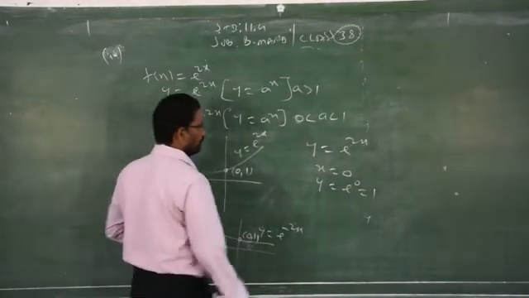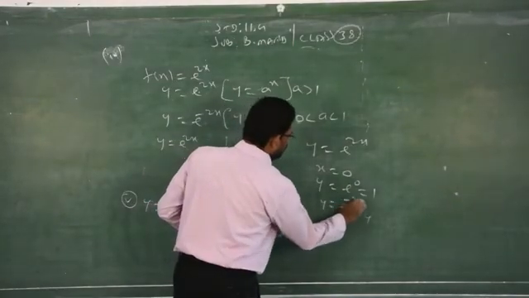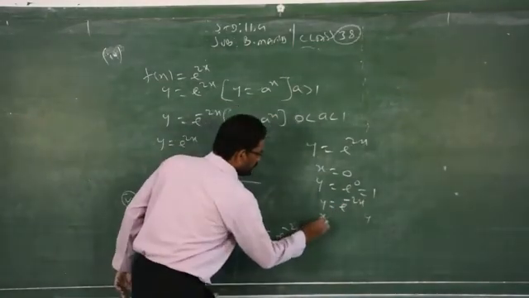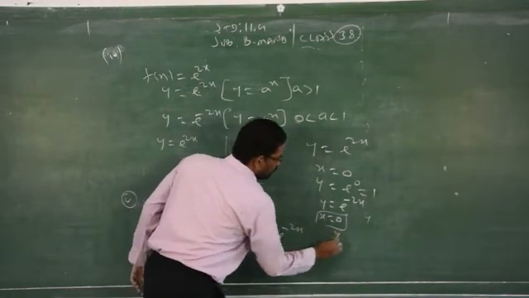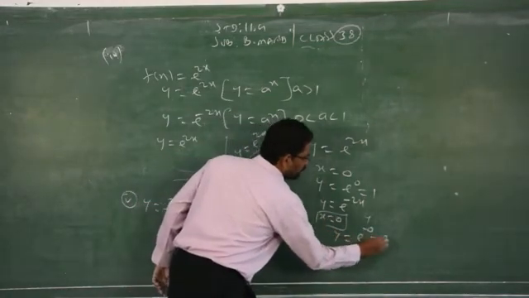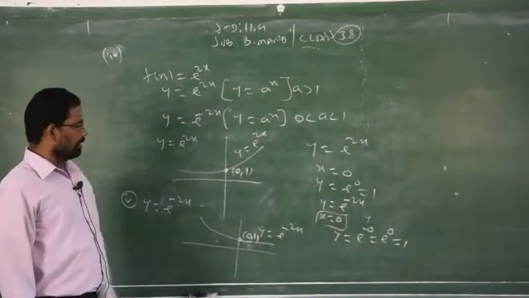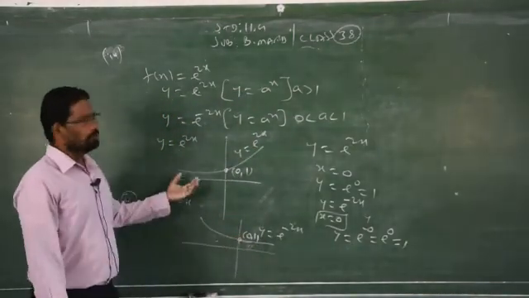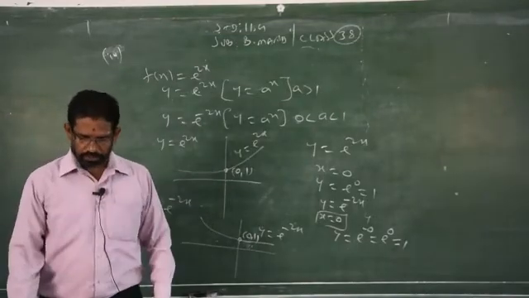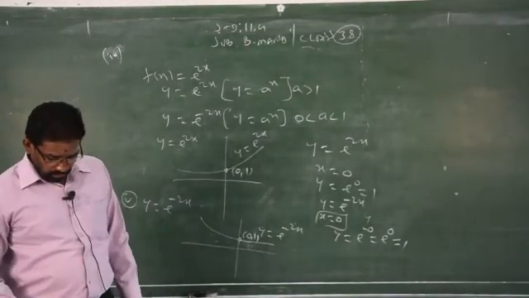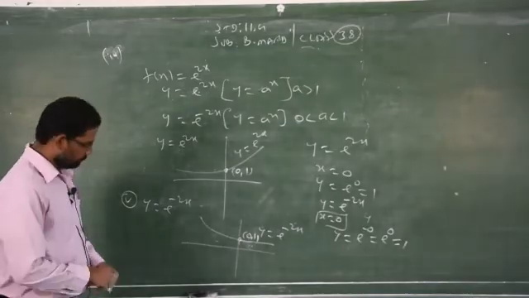0, 1. The same way for y is equal to e power minus 2x. When you replace x is equal to 0, e power minus 0 is nothing but e power 0. What will be the answer? 1. Therefore, again you get 0, 1 for both together. That's what. So you have to memorize like this. Clear? So next, last problem of this exercise.